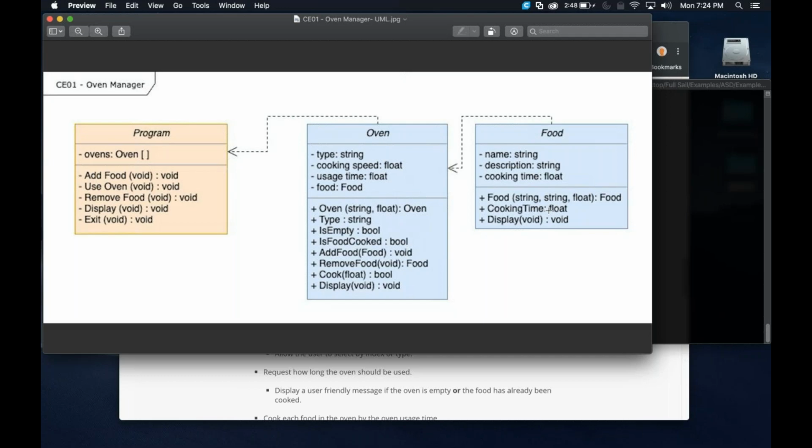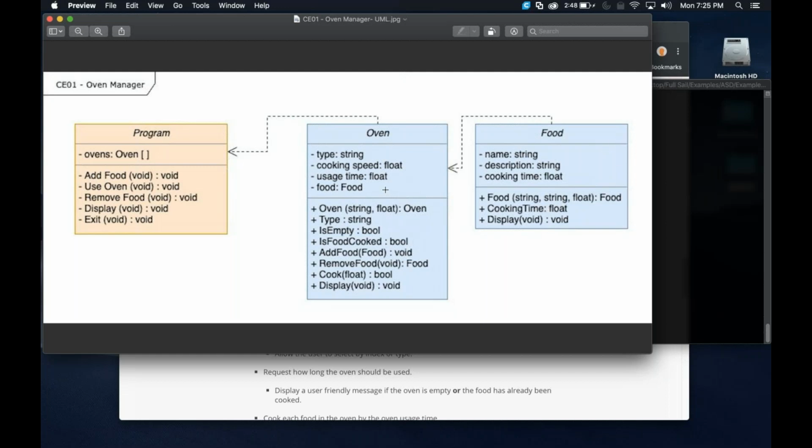But notice we don't really need a setter for these things because we're never really giving the user the option to change the food, right? Once we create it. So there's no need for a setter. So this kind of goes into more of the professional mindset that you don't want to give people access to things that they don't use or never will use, right? So for these projects, I would only create getters but no setters for these member variables.